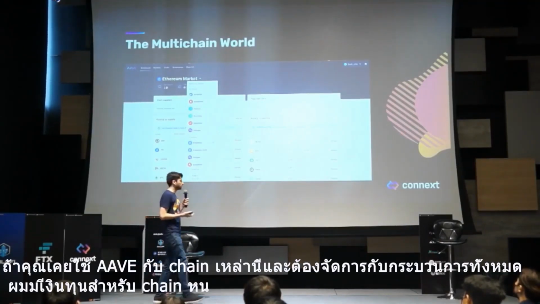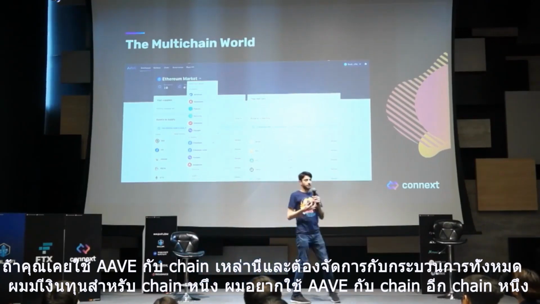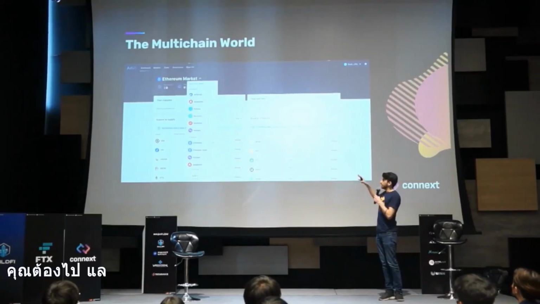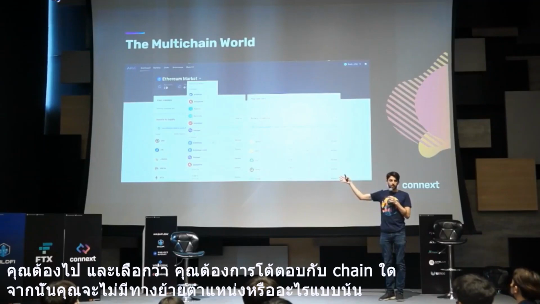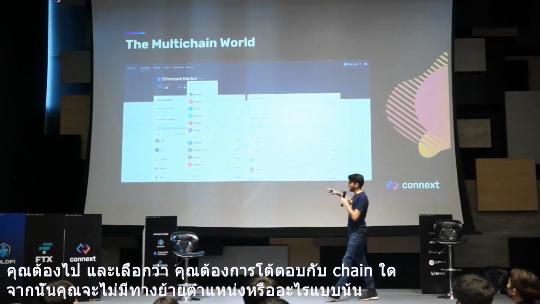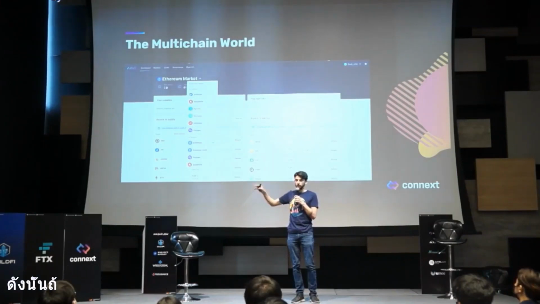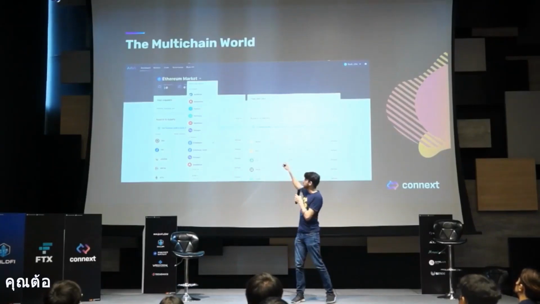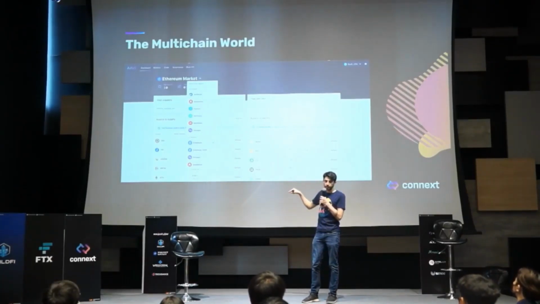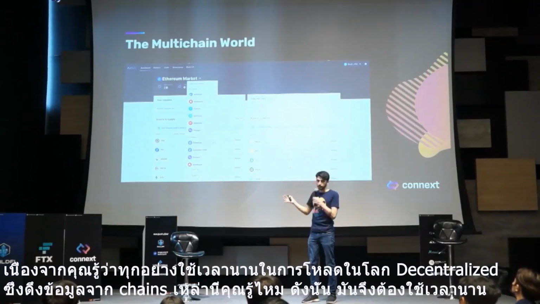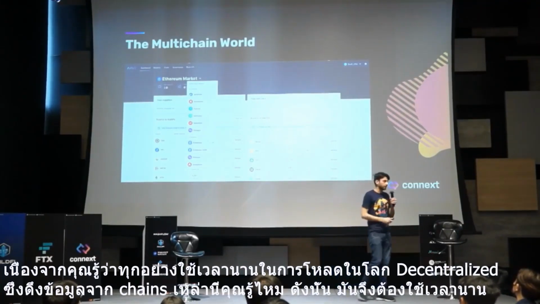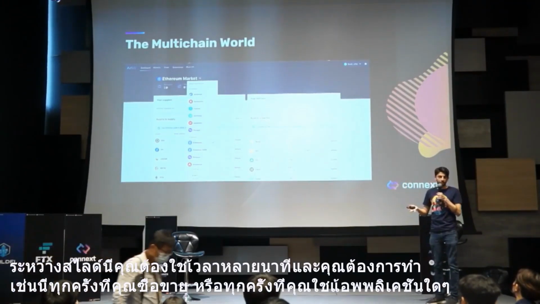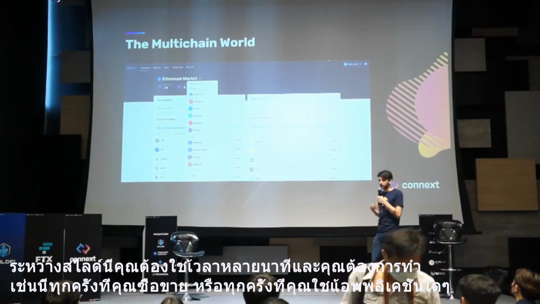So if you've ever used Aave on any of these chains and had to deal with the whole process of I have funds on one chain and I want to go use Aave on another chain, you have to go and select which chain you want to interact with. And then on top of that, you actually have no real way to migrate positions or anything like that. So if you want to see, for example, what chain on Aave you're going to get the best rate, you have to go and click each and every single one of these chains, which, because everything takes a long time to load in the decentralized world, pulling data from these chains can also take a long time. Doing this will actually just take you several minutes. And you want to do this every single time you trade or every single time you use any application.